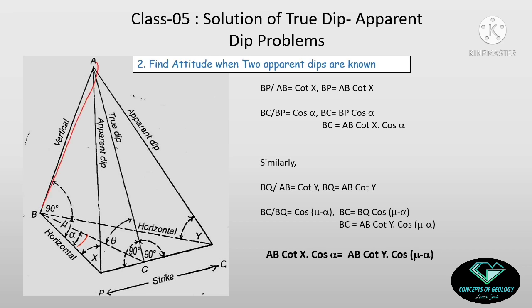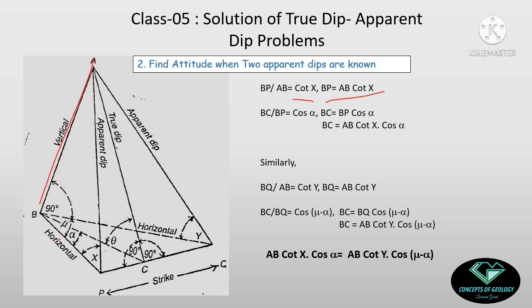First come to this triangle. This is an apparent dip triangle and a right angle triangle. This angle is a right angle here, and this is the X, I mean the apparent dip amount, okay. So definitely this is the perpendicular and this is the base. So BP by AB equal to cot X, okay, base by the perpendicular, and BP equal to AB cot X.